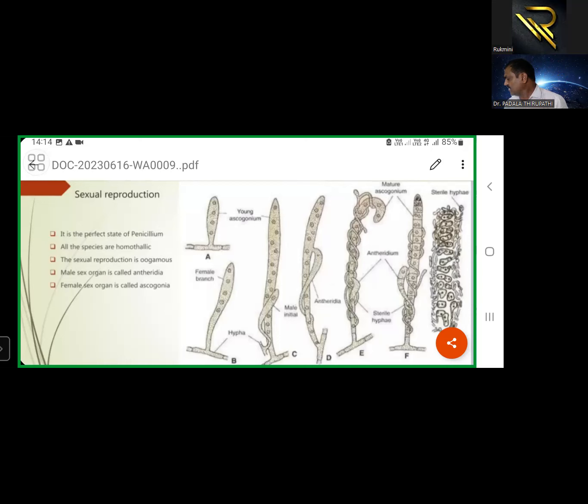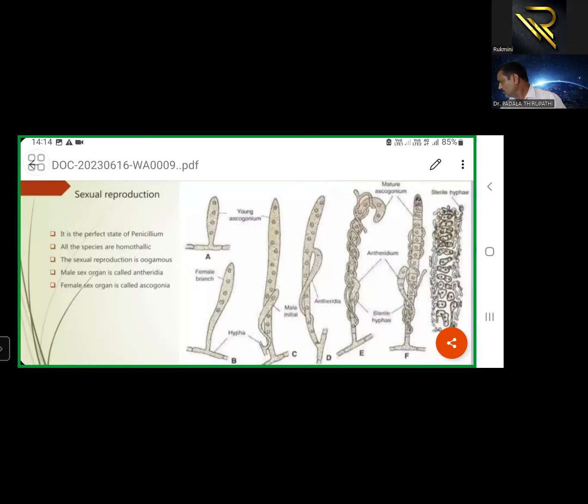In what type of species is this sexual reproduction taking place? One is Penicillium vermiculatum; in that species, the sexual reproduction process takes place. Another species is Penicillium glaucum, in which the sexual stage was also reported. So only a few Penicillium species show this sexual stage, and today we are discussing the sexual reproduction process of Penicillium vermiculatum in a detailed manner.